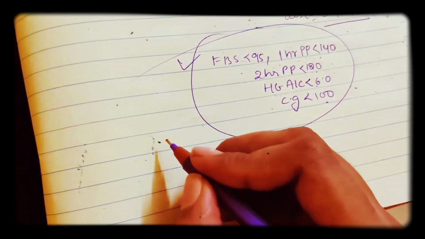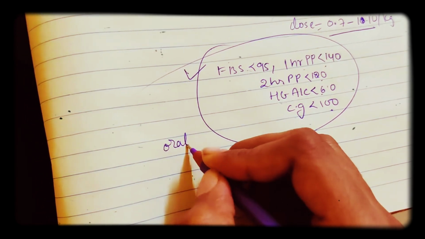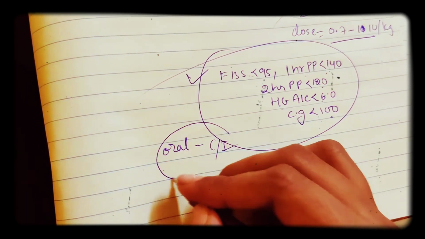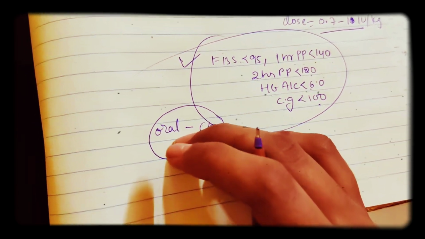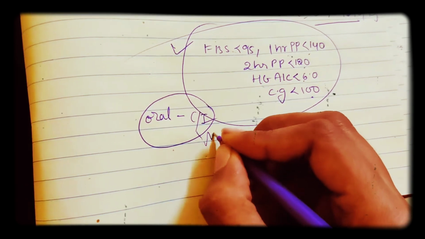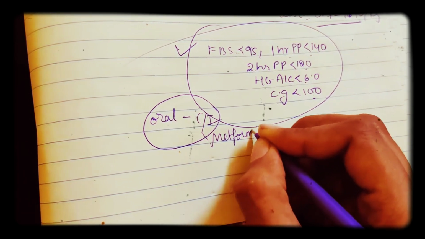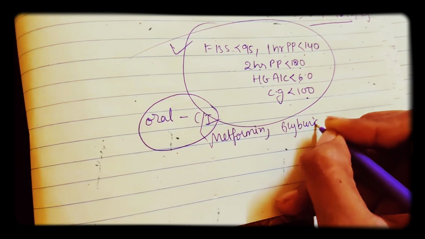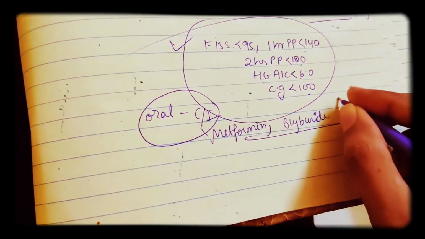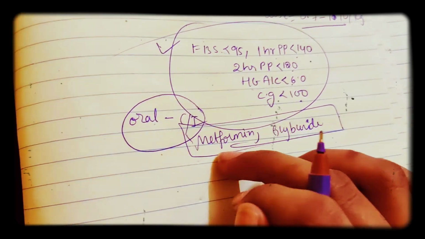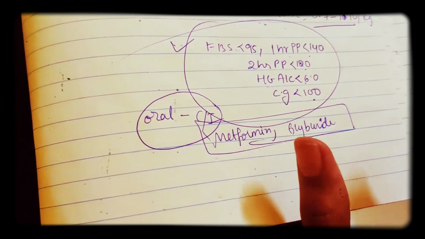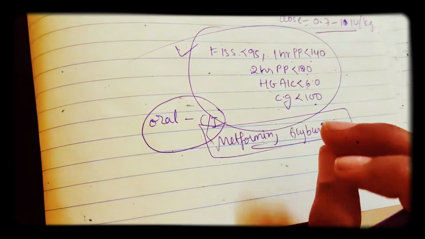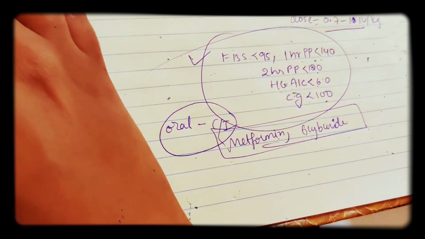Coming to oral hypoglycemic drugs, they are contraindicated in pregnancy, so we do not give them, except metformin. Metformin can be given, and also glyburide. Both should be given only to the gestational diabetes mother, not for overt diabetes. And only if a patient with gestational diabetes refuses insulin do you give these. But in overt diabetes we can't do anything.